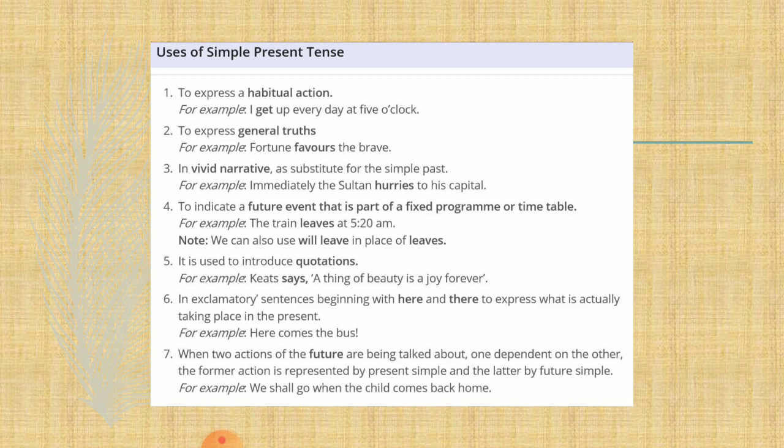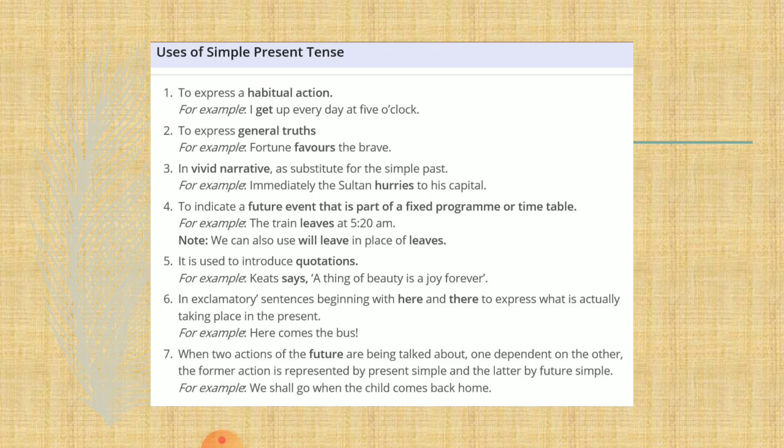We can also say the train will leave at 5:20 am. Or we can also say the train is leaving at 5:20 am, or the train will be leaving at 5:20 am, because all are depicting the fixed program. We use this tense to introduce some quotation, like a thing of beauty is a joy forever. Next, very important, in exclamatory sentences, especially those beginning with here and there, we use the simple present tense. Example, here comes the bus.